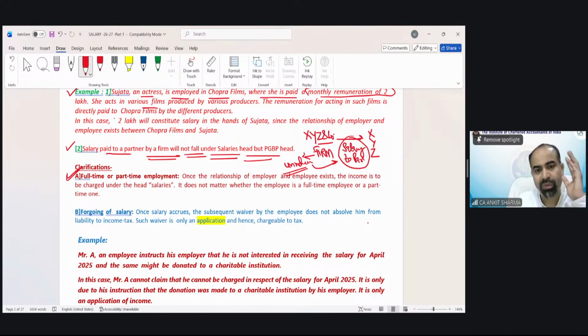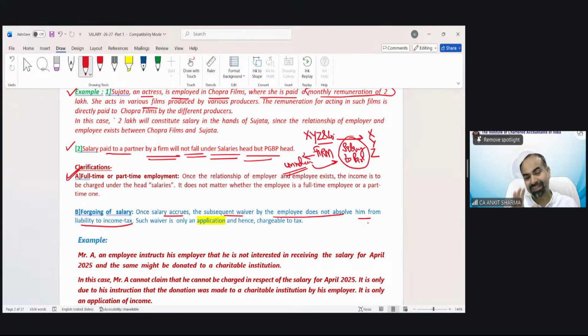to forget about it. Once salary accrues, the subsequent waiver by the employee does not absolve him from liability to income tax. This is a concept we have discussed in the basic concept chapter. There was a concept of application of income versus diversion of income. So once you accrue the income, once you earn the income, once you receive the income, after receiving it, if you utilize that income for any expenses, any donation, or for any other purpose, it does not matter. You have to pay tax on that income.